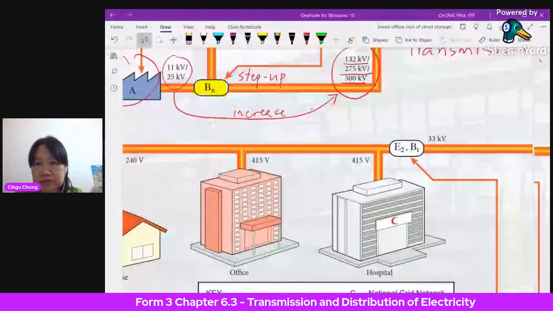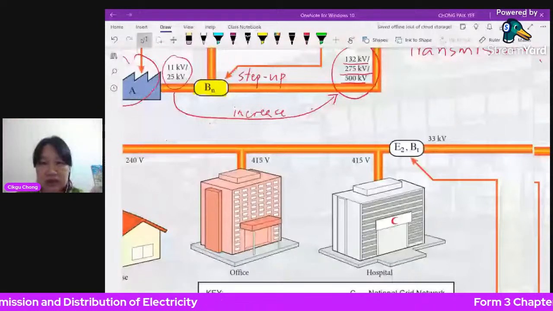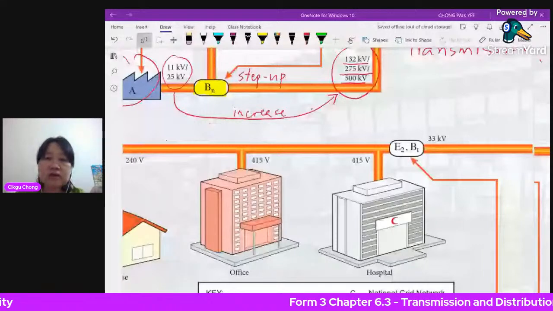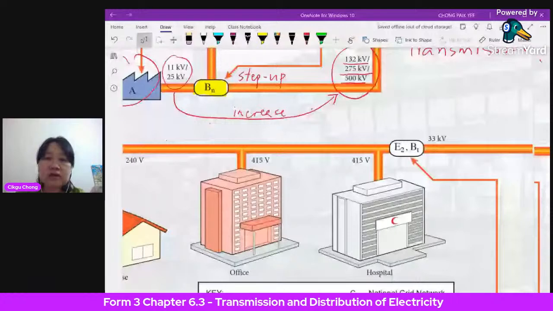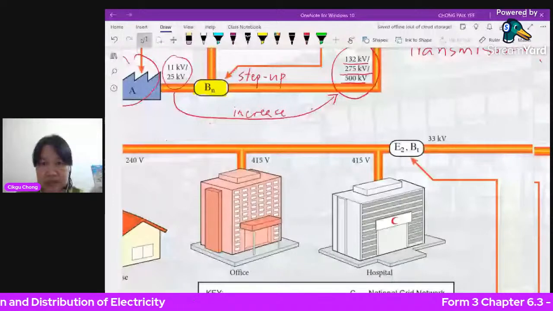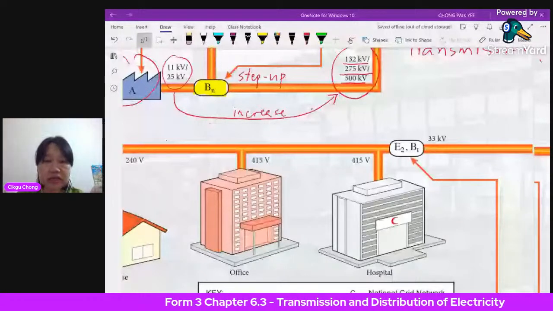Before that, the light industrial areas use 11. Then from here it steps down further, and you have another substation. This is E2. This is a branch substation. You also need a step-down transformer. So big buildings have a lot of heavy usage of electricity: air cons, many air cons in the whole building, motors, machines, whatever is in the hospital.